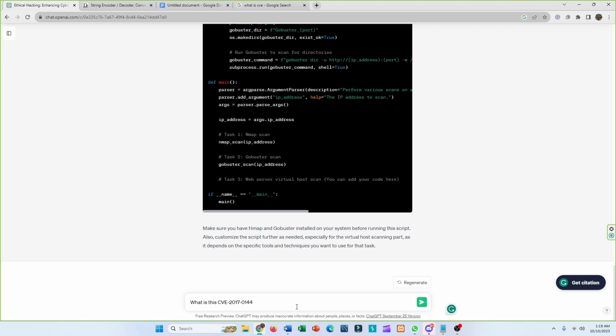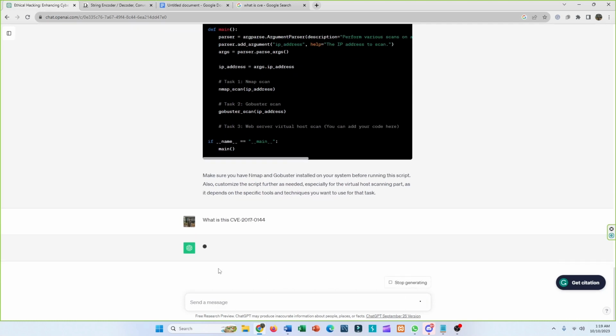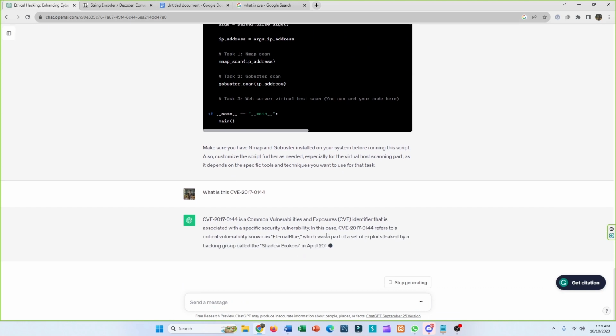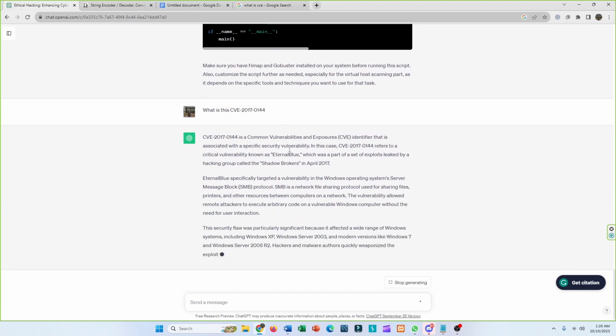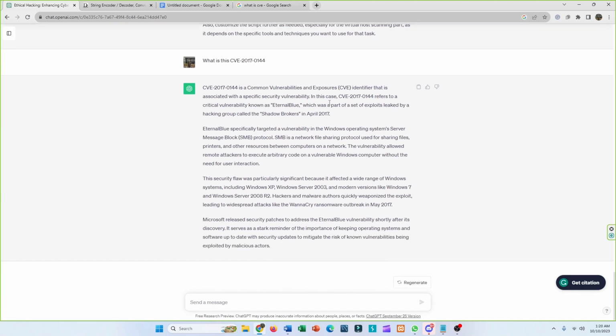If you write this command in ChatGPT, it will tell you that this vulnerability was known as EternalBlue. But one thing you need to know is that ChatGPT 3.5 will only show you data up to September 2021, I guess. So any vulnerability after that time will not be shown.